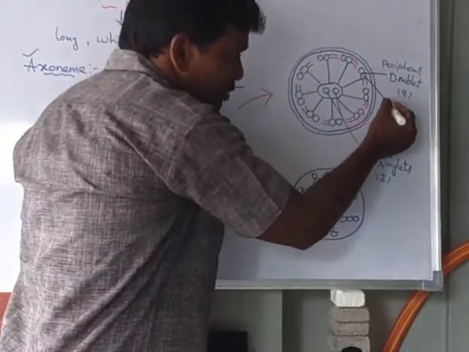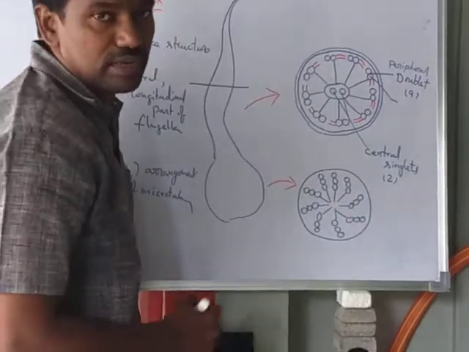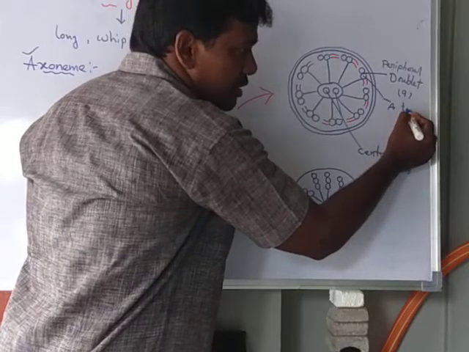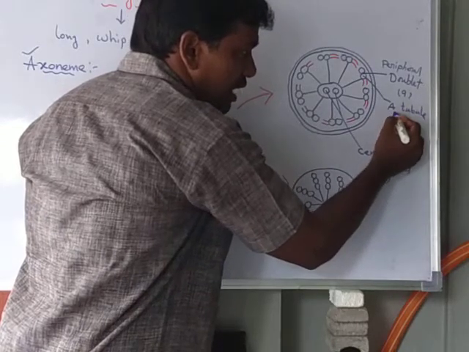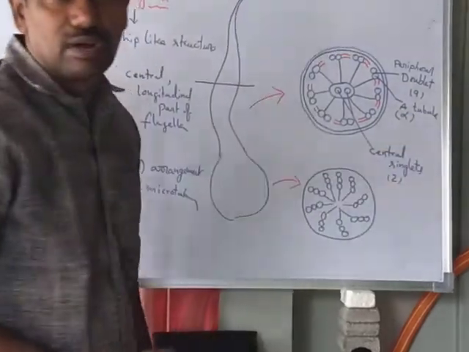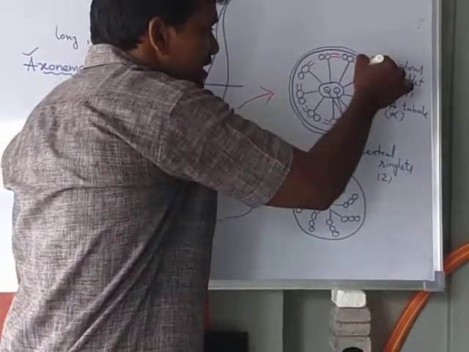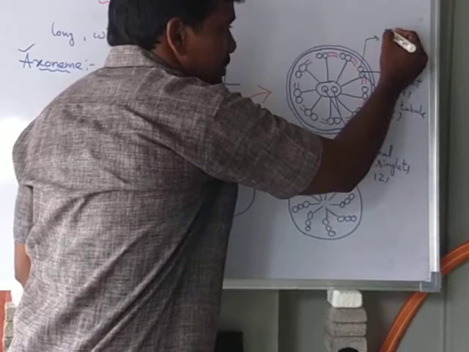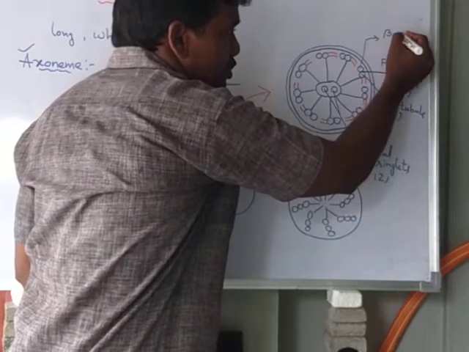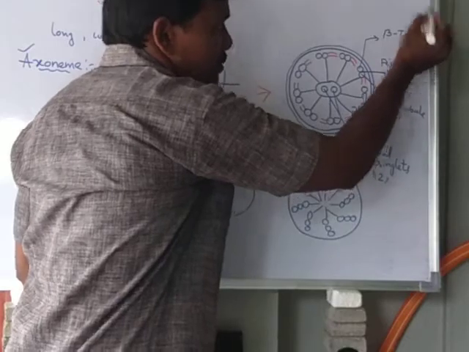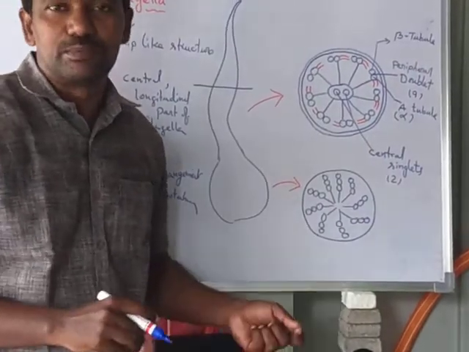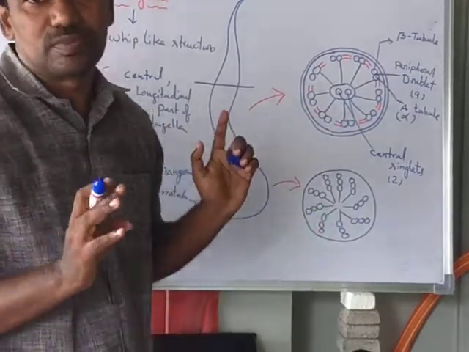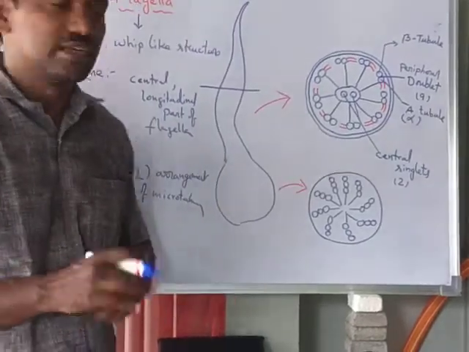The outer microtubule is called the A tubule or alpha tubule, and the inner one in the doublet is called the B tubule or beta tubule. This one is the A tubule, on the outer side, and this inner side is the B tubule.